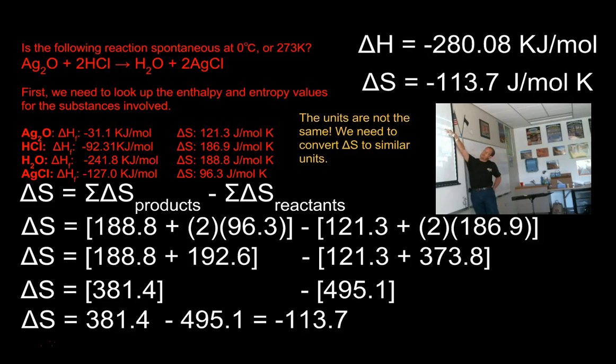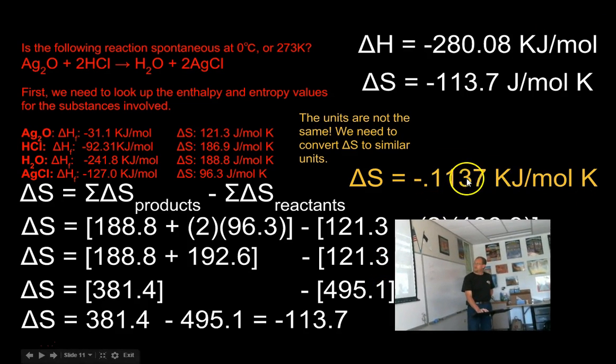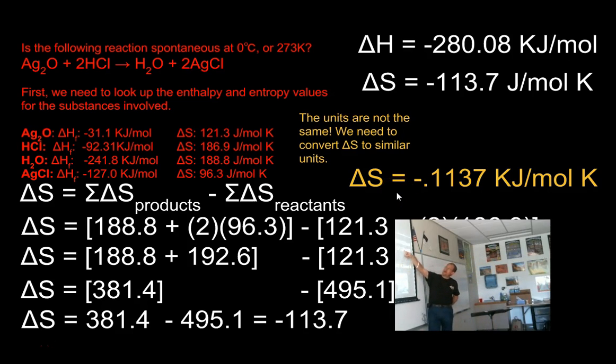We can't do this. It's not apples and apples, right? So I've got to fix my units here. If it's 113.7 joules, how many kilojoules is that? This is 1,000 joules. I need to fix my decimal point real quick. So my new delta S is 0.1137 kilojoules per mole Kelvin.